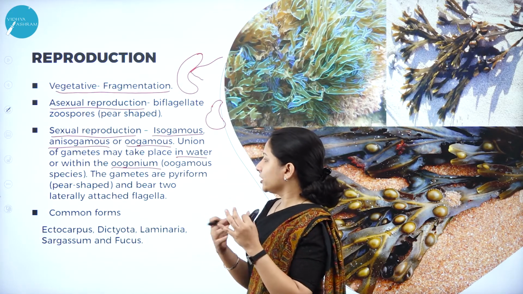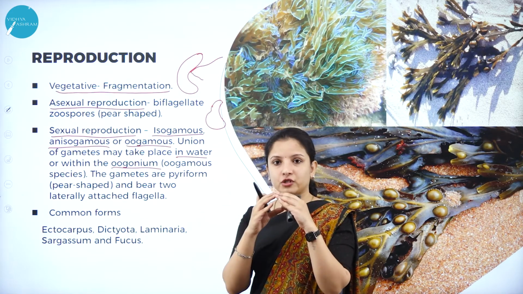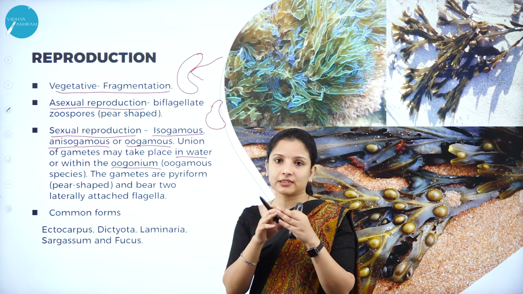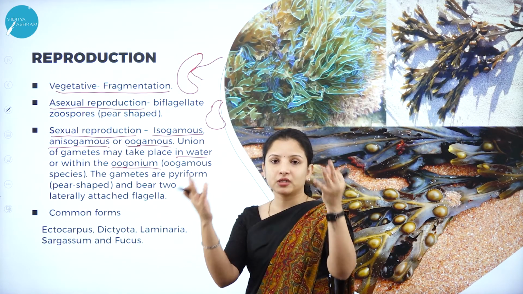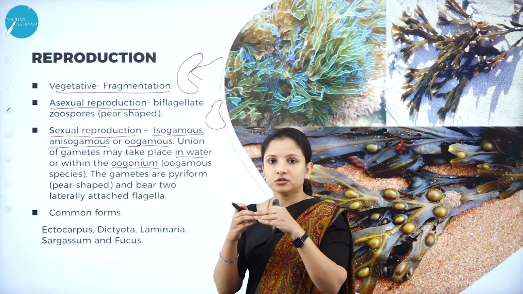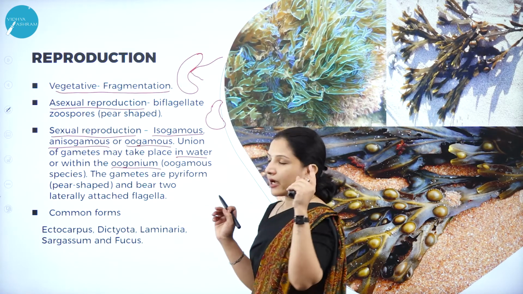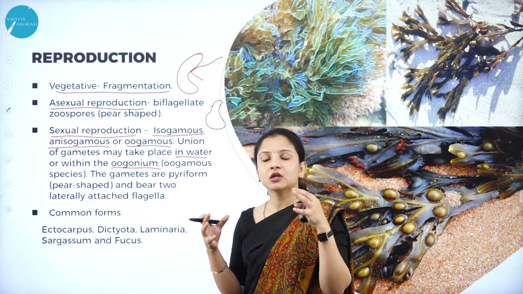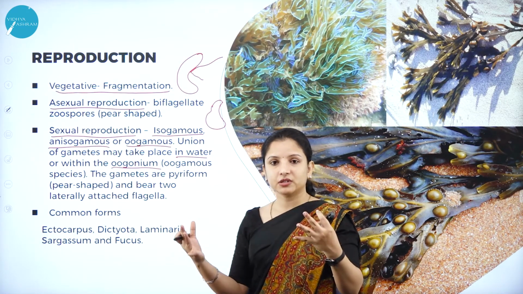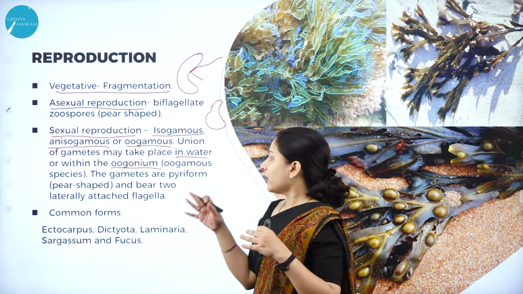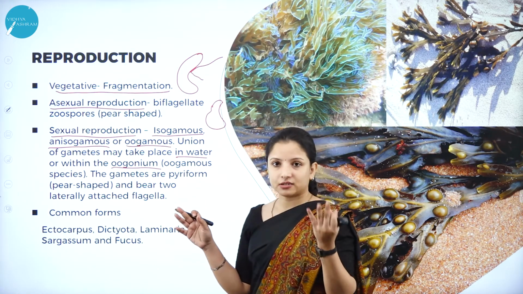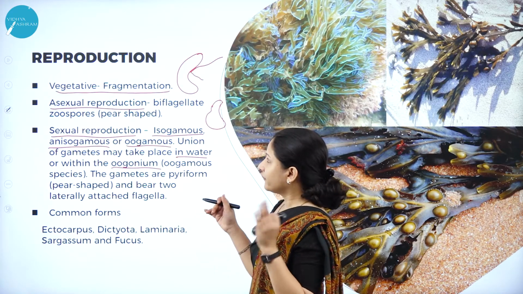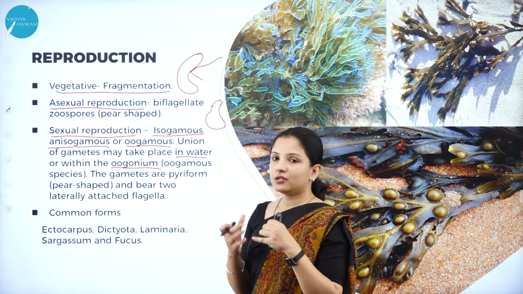So in the oogonium, fusion usually takes place inside the oogonium itself. It is not like the gametes will come out and fuse in the water. So there are different types. In some members of Chlorophyceae, the fusion of the gametes takes place in the water, wherein the gametes come out and then fuse. And in some members, especially the oogamous members of Chlorophyceae, the gametes fuse inside